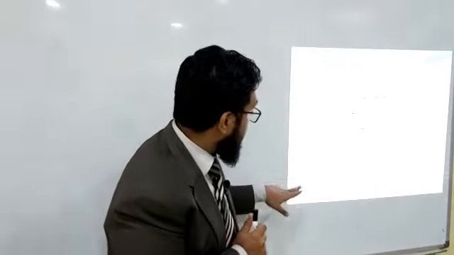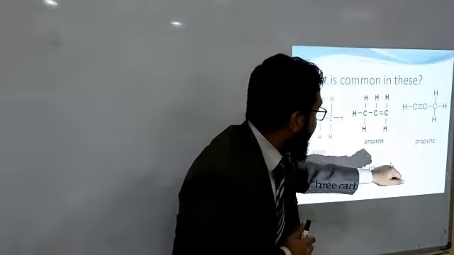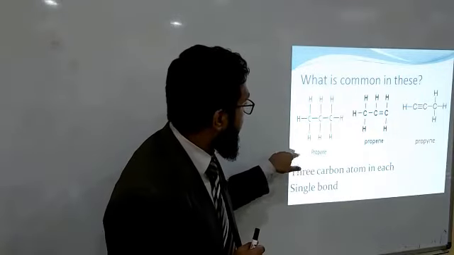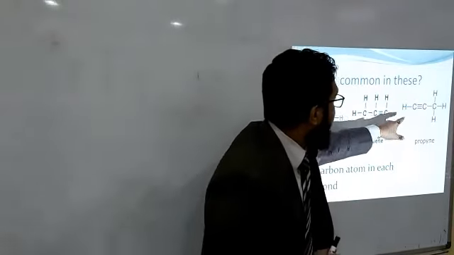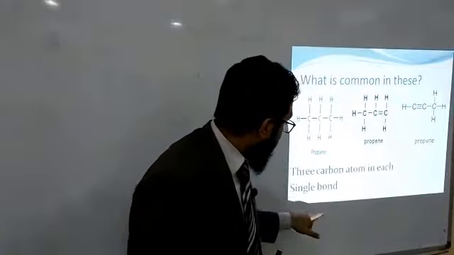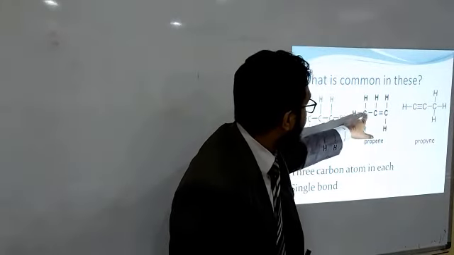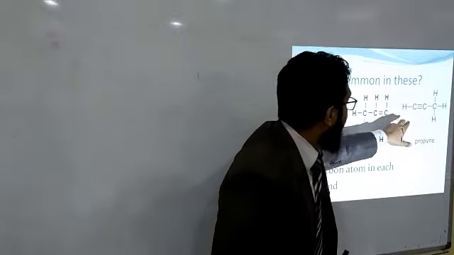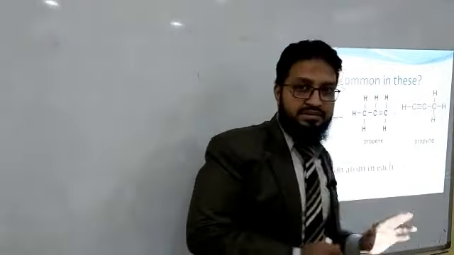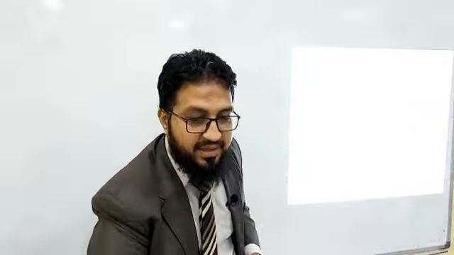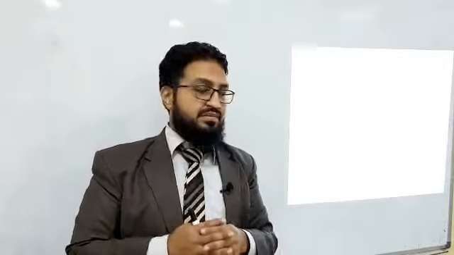That's great, nice. There are 3 carbon atoms in each. When you count the number of carbons: 1, 2, 3; 1, 2, 3; 1, 2, 3. Second, single bonds, here also except this one, and also single bonds except this. Now, let us see what is different in these.